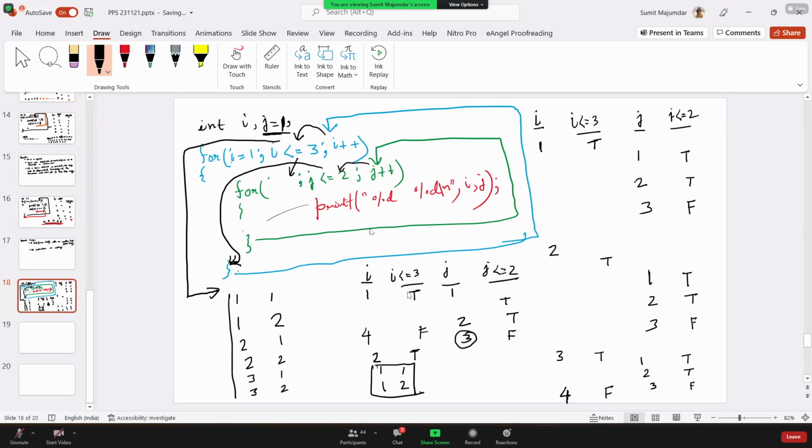Is this clear? Yes, sir. So this is how the nested loop concept works, and we are going to continue with this in our next class, that is tomorrow at 12 p.m.